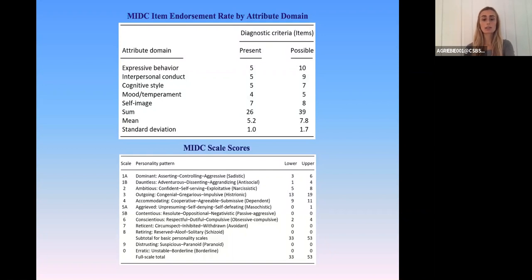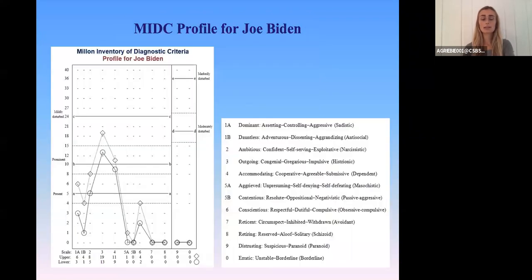Once those patterns are established, we use those to better understand the person and how the person might react in certain situations. Joe Biden's primary personality pattern was revealed to be an elevated level of the Scale 3 outgoing pattern, infused with secondary features of the Scale 4 accommodating pattern and subsidiary features of the Scale 2 ambitious pattern.